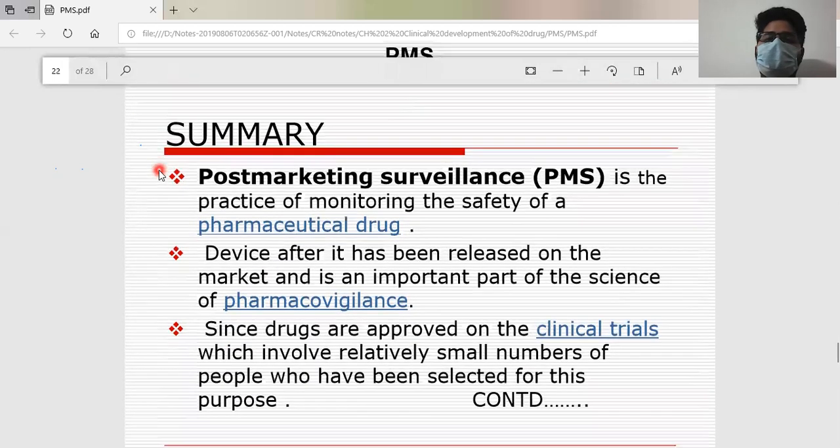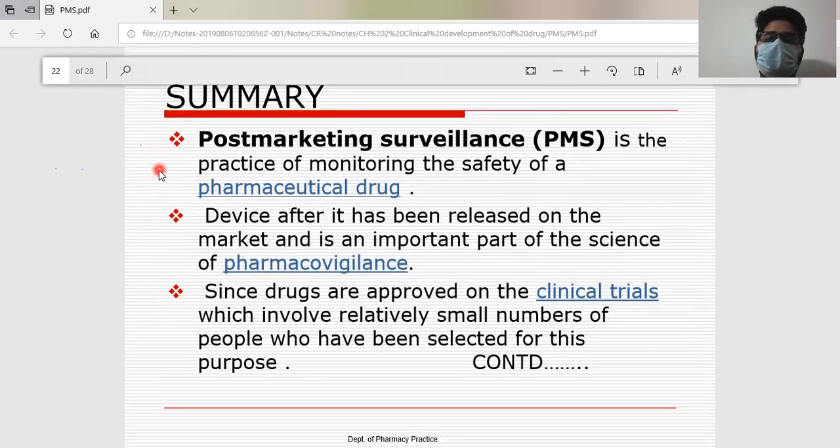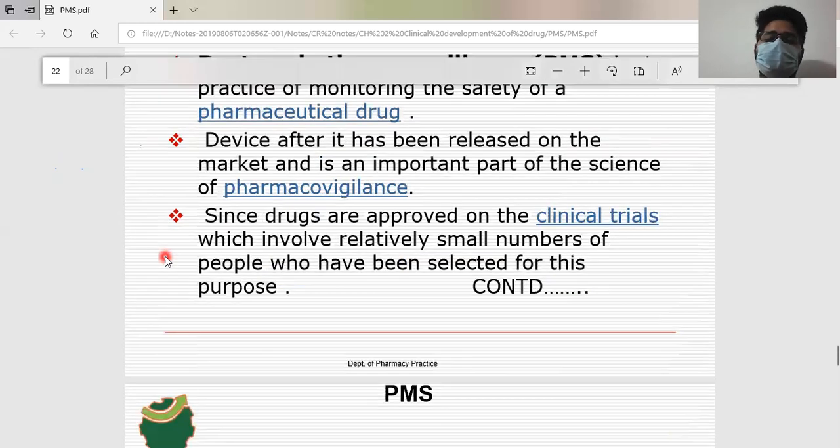And the summary: it is a practice which should be done by the companies and the government for the safety of the people. Next, a device after it has been released onto the market, and it is an important part of the science of pharmacovigilance. That was one of the biggest things.